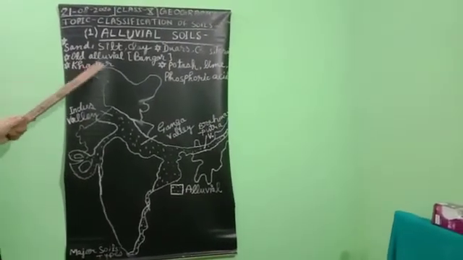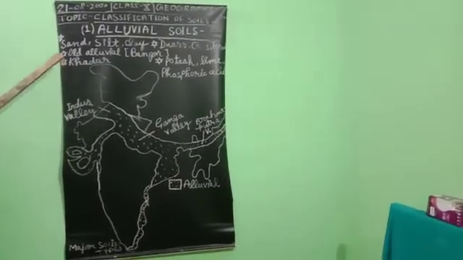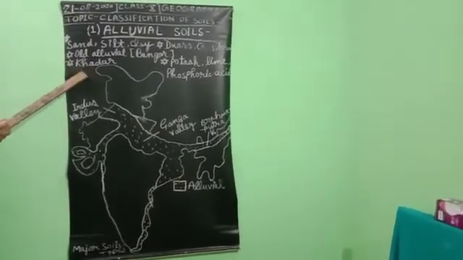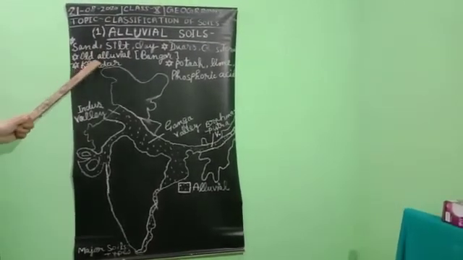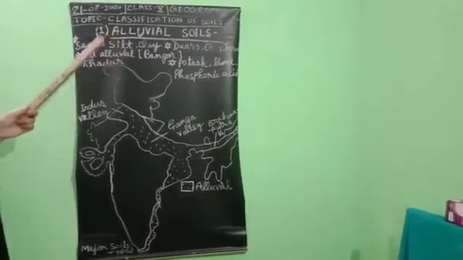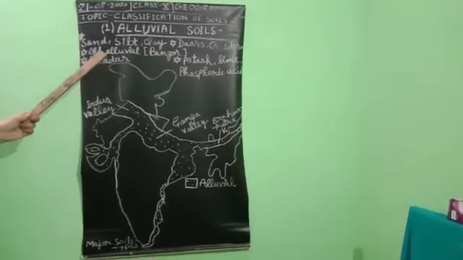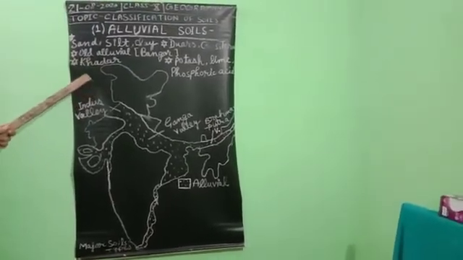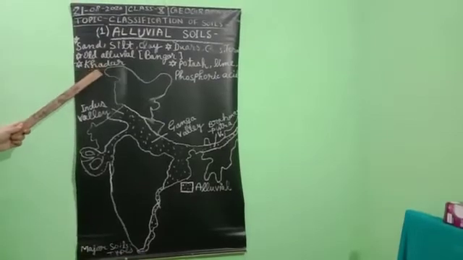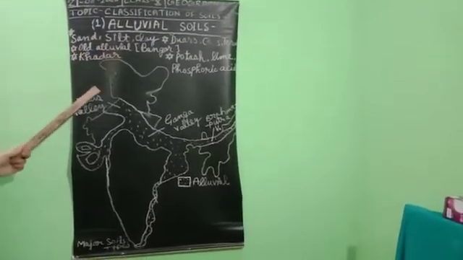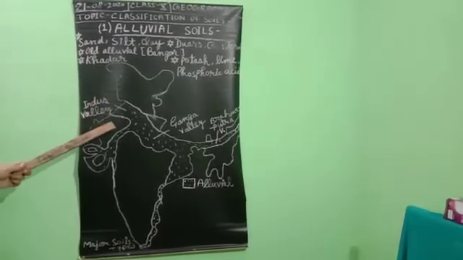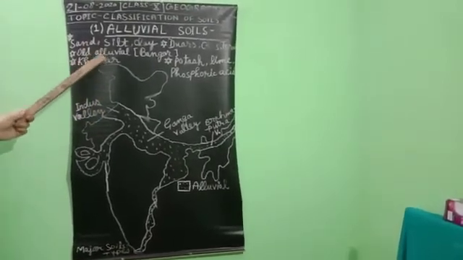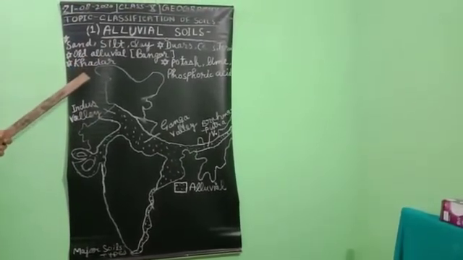Here the new alluvial, that is Khadar, is closer to the river, and the old alluvial, that is Bangar, is far away from the main river valley. Khadar, being the new alluvial, is the most fertile area. And here we can find the Kankar nodules.